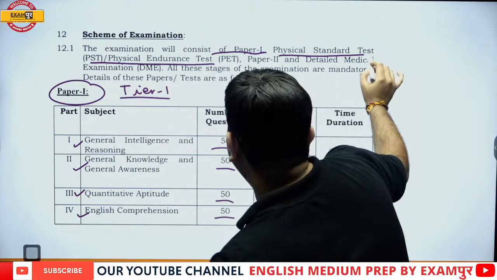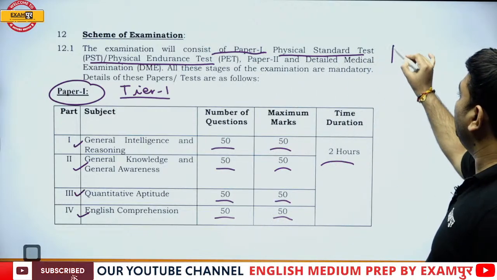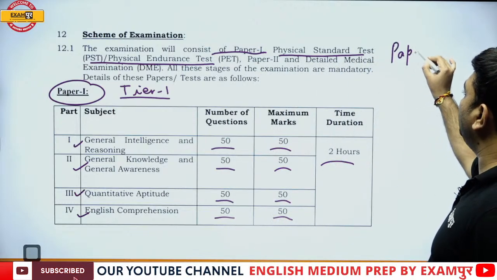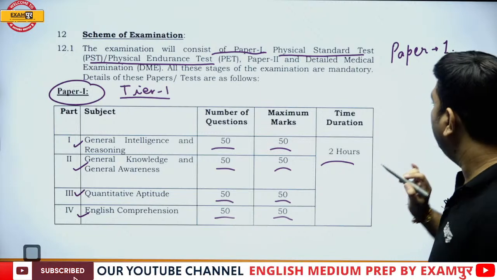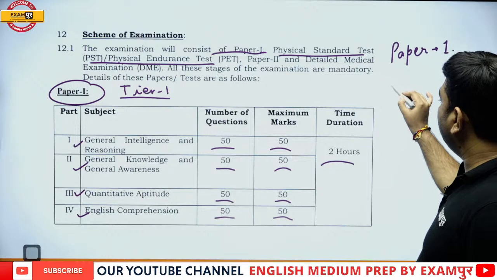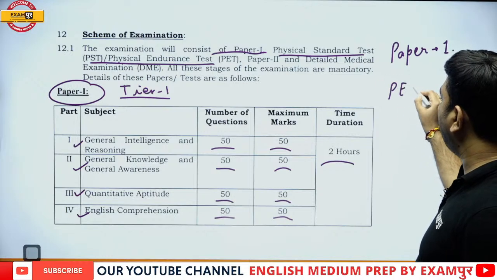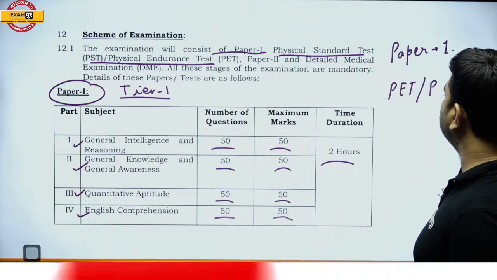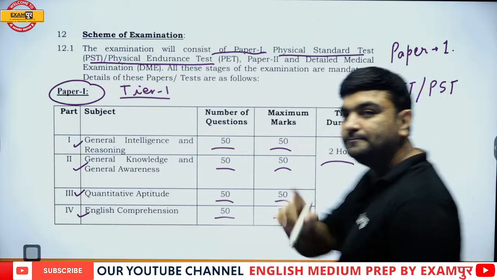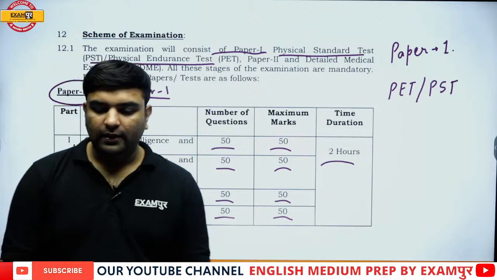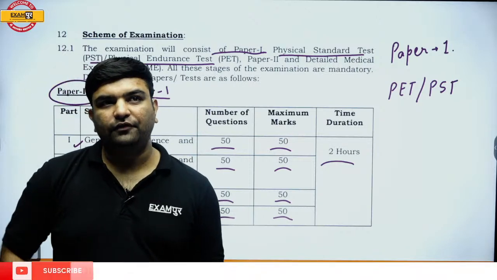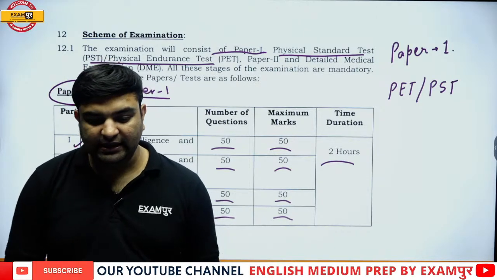Paper 1, guys. Okay, look at the scheme. First the paper 1 will happen. Okay. Then the physical endurance test, PET, or the physical standard test will happen. That's a very crucial point, that after tier 1, there is PST and PET.